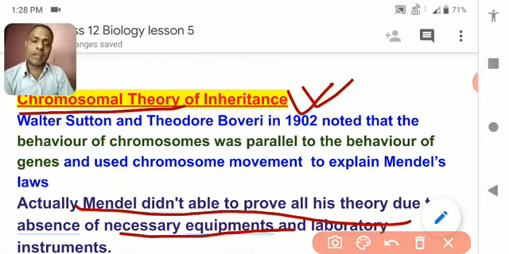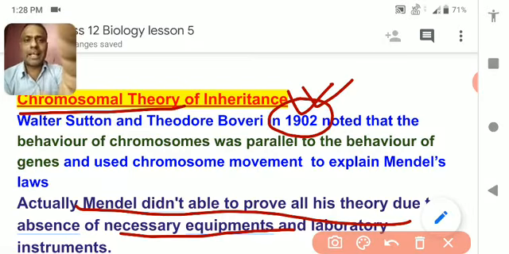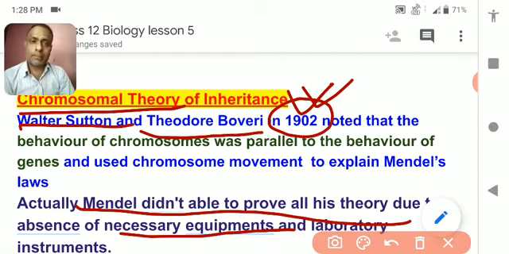But after 50 years, in about 1902, Walter Sutton and Theodore Boveri separately proved that all those factors told by Mendel are actually genes, and they are present inside the chromosome.